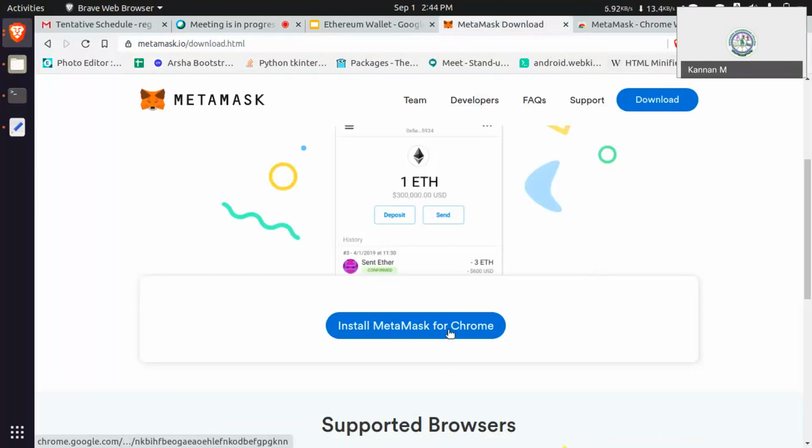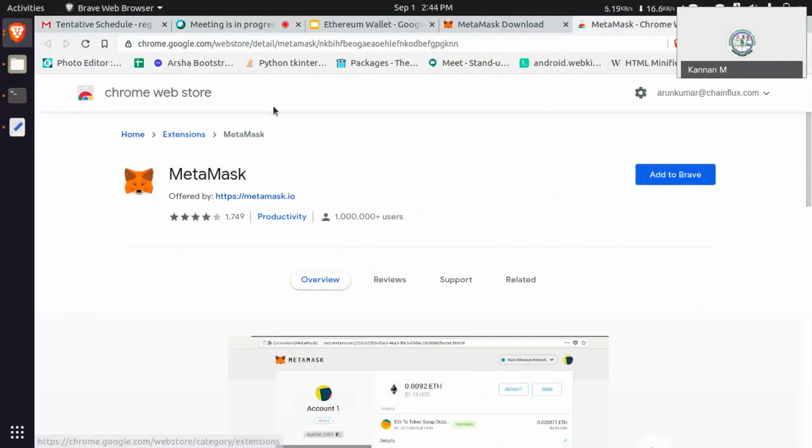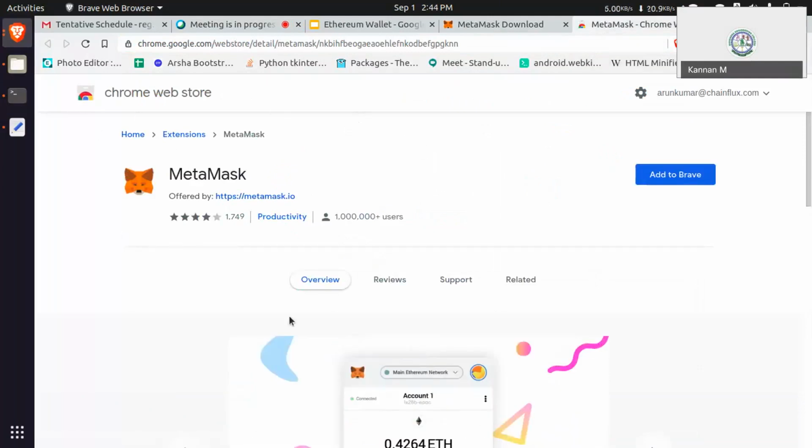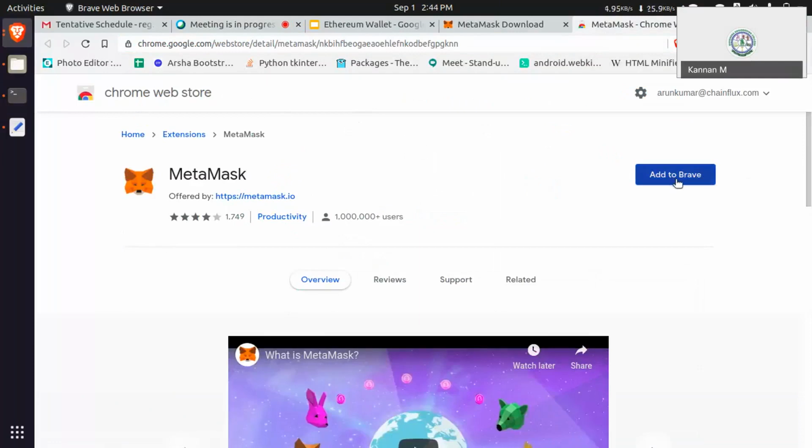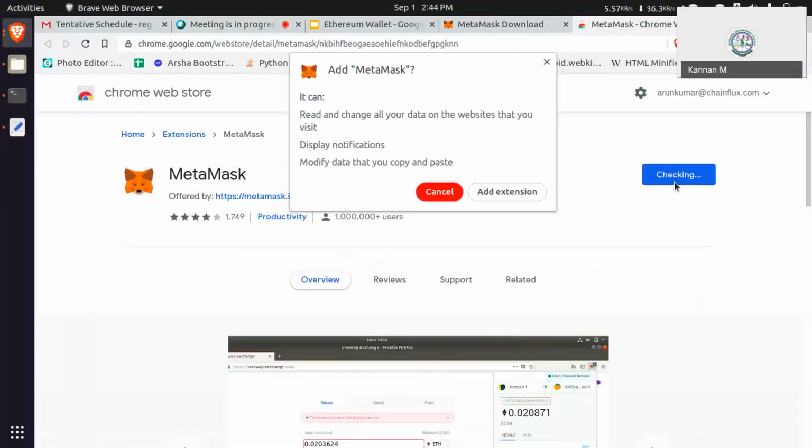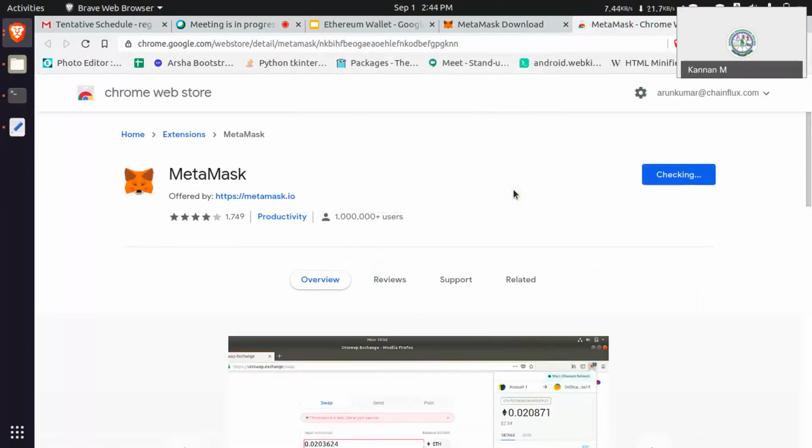If you click install MetaMask, it will open the Chrome Web Store. Inside that, you can see MetaMask and then add to your browser, add to Chrome or add to Firefox or whatever. Just click add to browser.